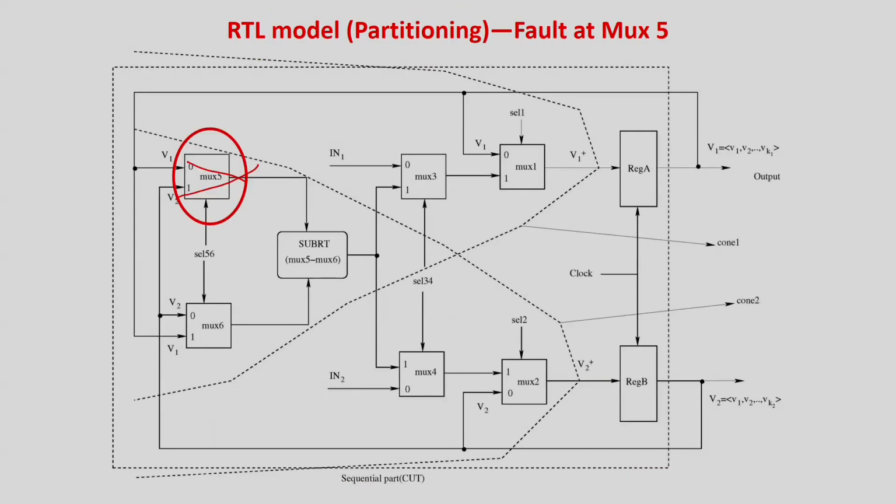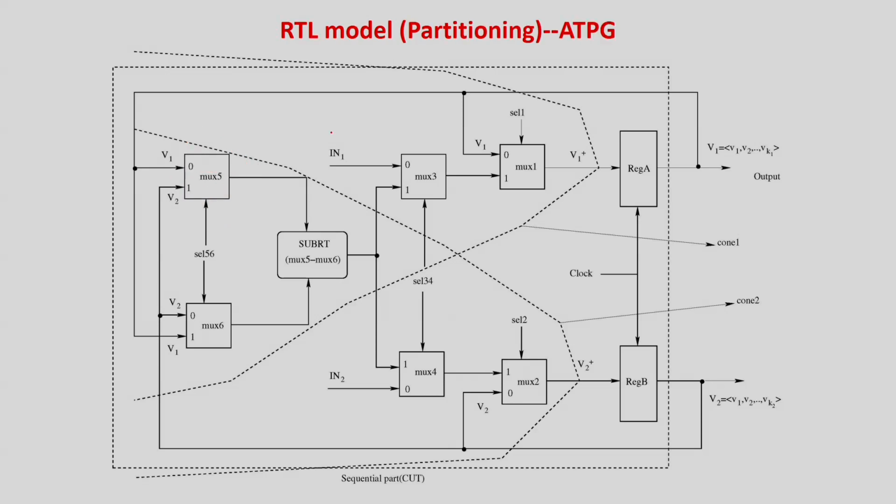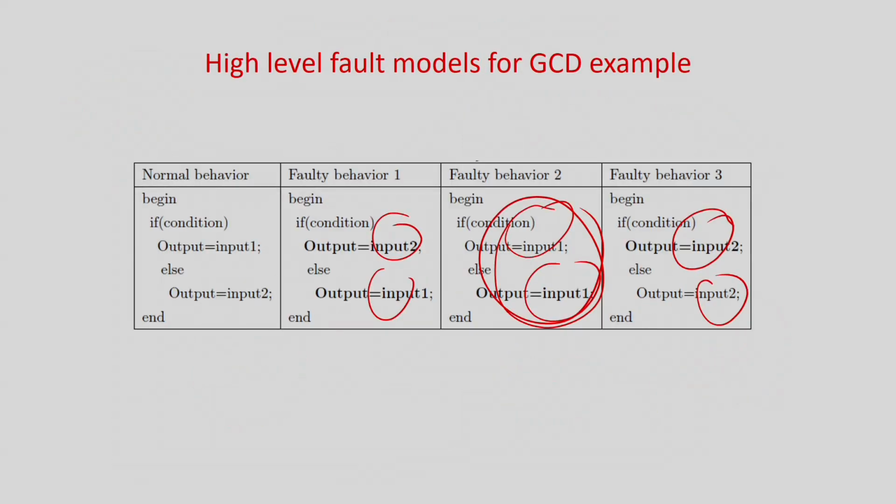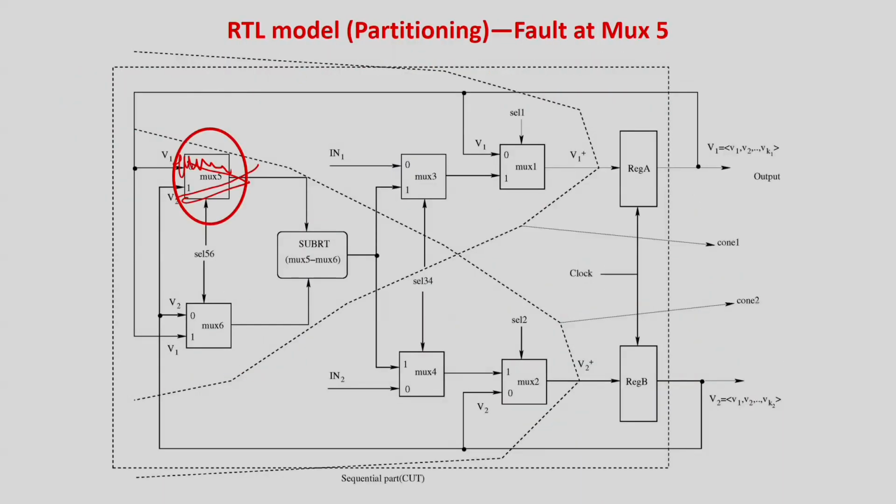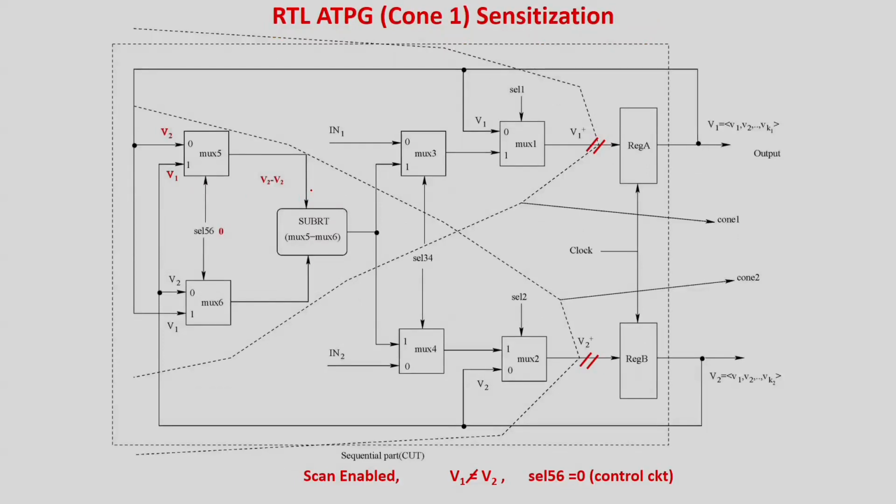We are always going to take V2 as the output. This one is not going to come at the output. Whatever be the case, V2 will always come at the multiplexer output. This is the fault model we are taking: always the input 2 will be coming at the output. So always V2 will be coming over here. To sensitize the fault, V1 should not be equal to V2, very obvious.